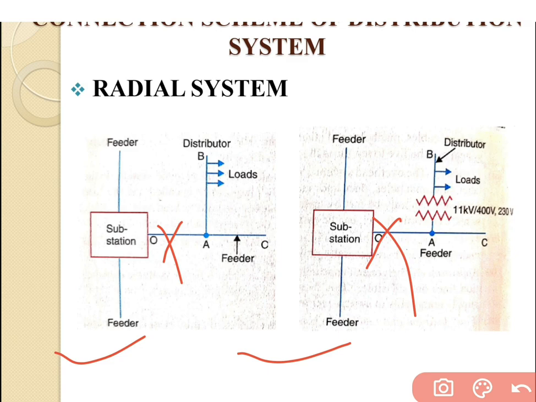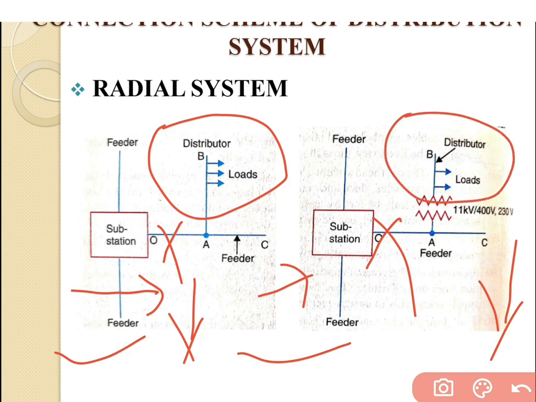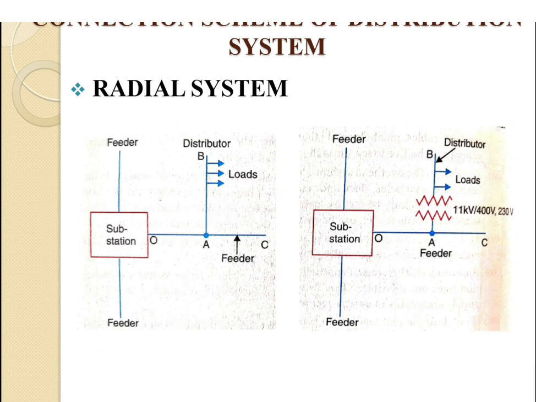Whenever we go to the far away point of the substation, the value of the current is in decreasing order. In the same way inside the DC system, whenever we go to the far away point of the substation, the value of the current is in decreasing order, because different kinds of load are connected over here, and each load may take some amount of current. So this is regarding the radial system.